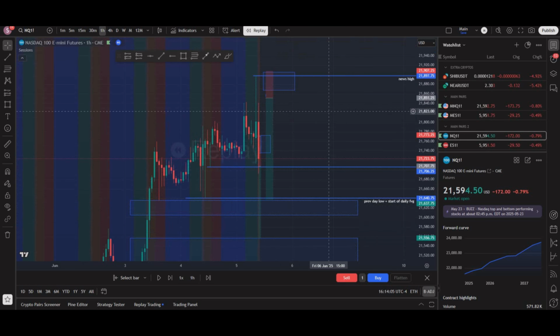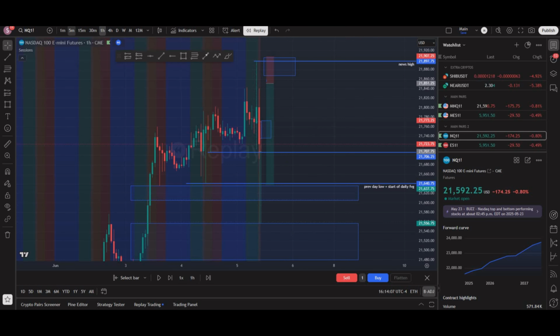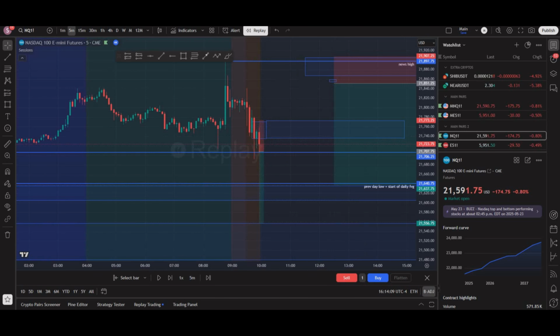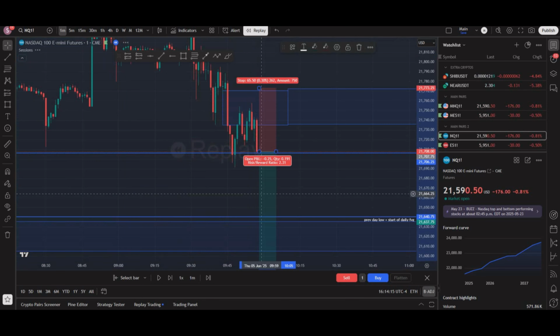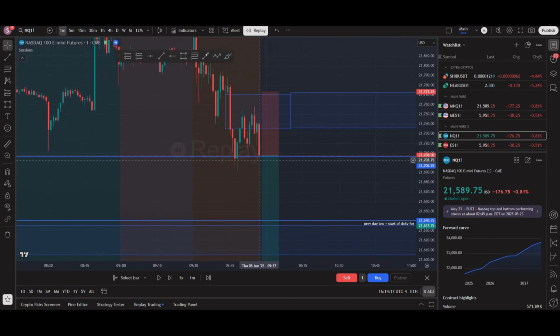And I felt like ES could continue to fall down to that next imbalance. So 5-minute order flow was bearish, 15 was bearish. And personally, I just entered right here on this break of structure, which was at, let me check, 9:57 candle. So that was my entry.